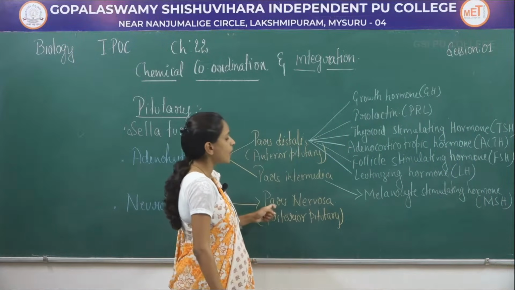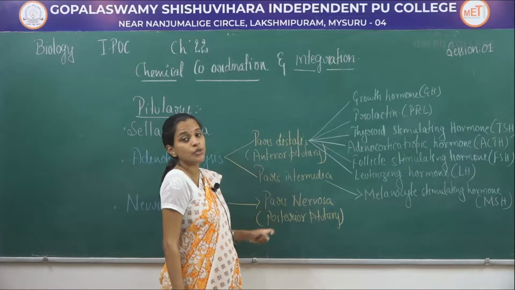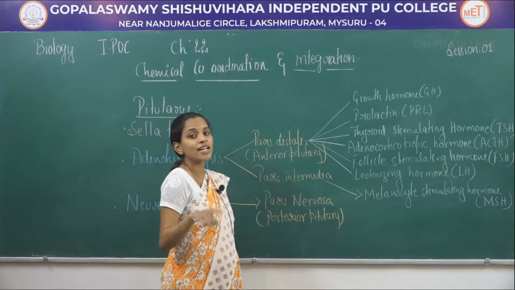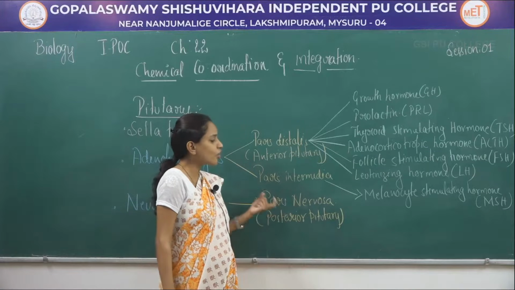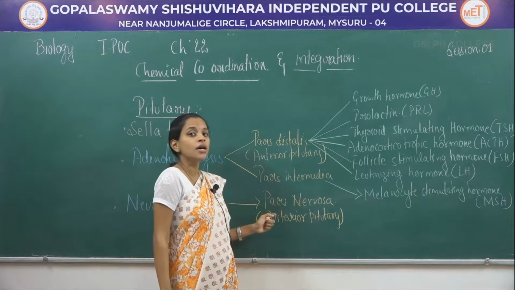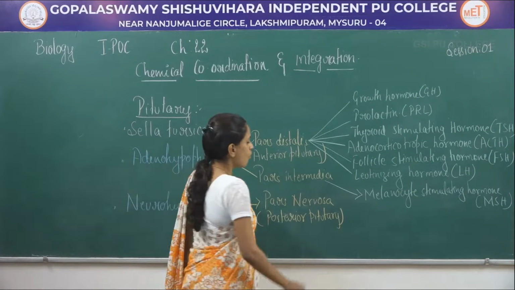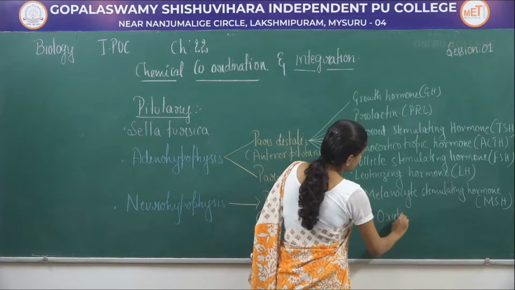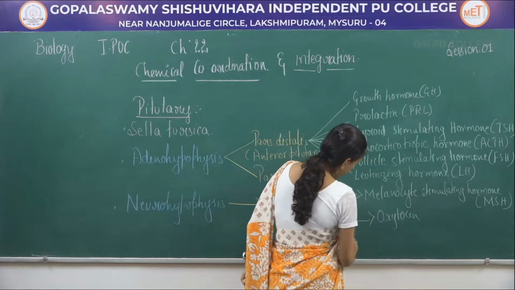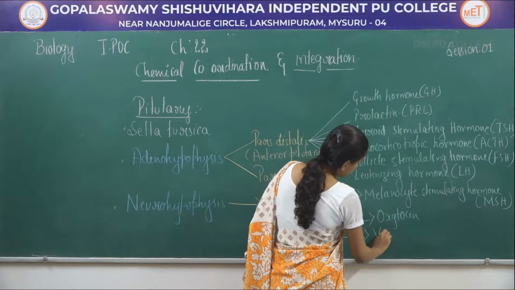And when it comes to pars nervosa, these produce 2 hormones which are actually secreted by the hypothalamus, but axonally they are transferred into the posterior pituitary. Those 2 hormones will be oxytocin and vasopressin.